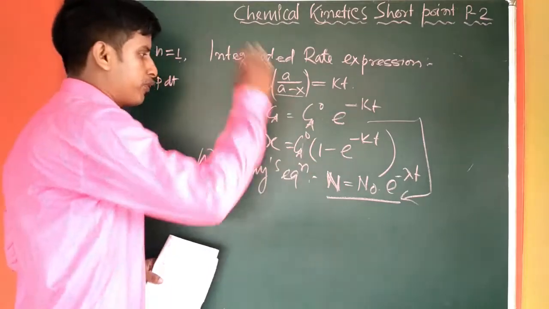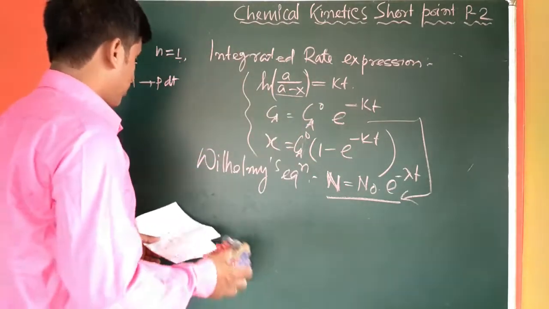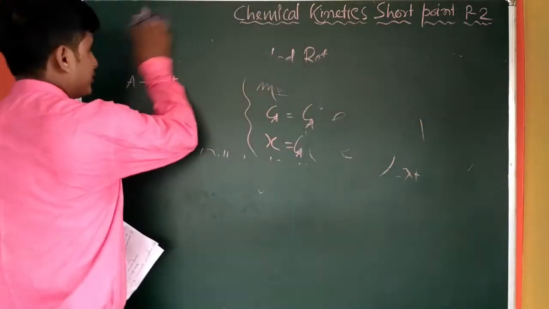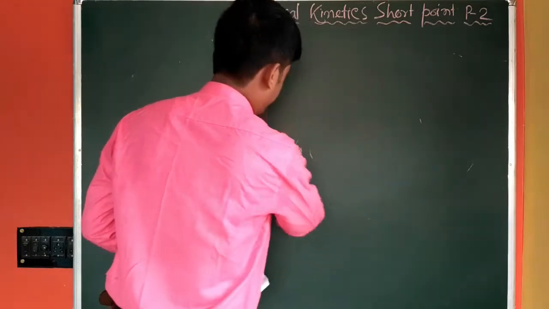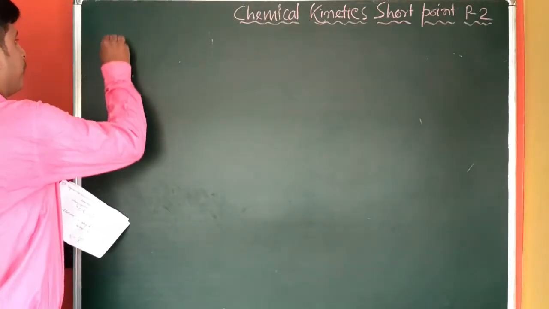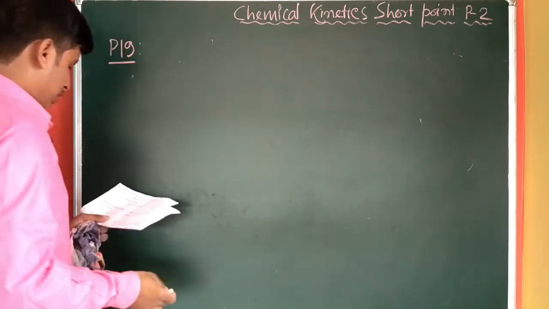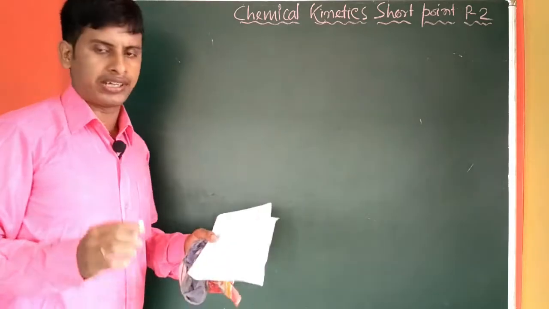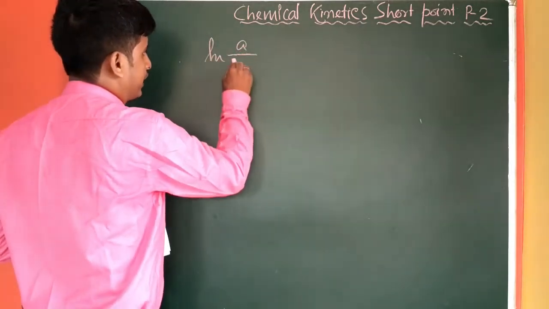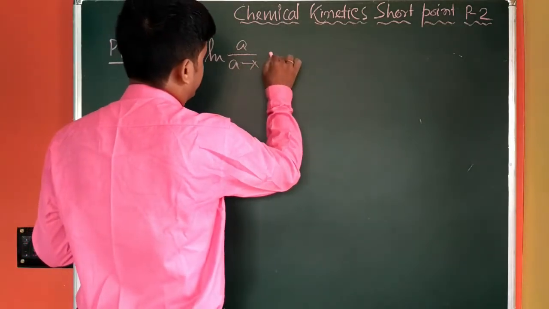So you have to recall all these expressions, which are highly important. We'll go to the next point. How will you get the rate constant in case of first order reaction?